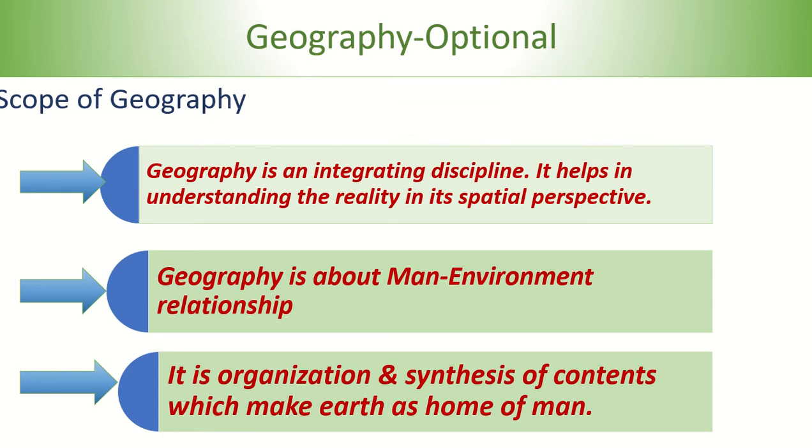Okay. Now, scope of geography. Why are we talking about scope of geography? Because scope of geography tells us how geography is different from other subjects. So geography is an integrating discipline. It helps in understanding reality in its spatial perspective. Second, geography is about man-environment relationship. The third, it is organization and synthesis of contents which make Earth the home of man.